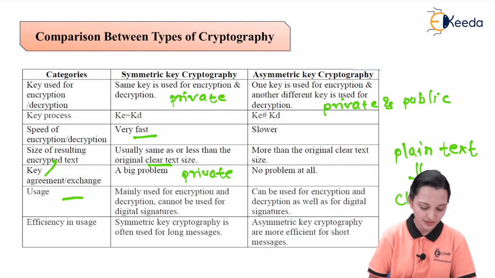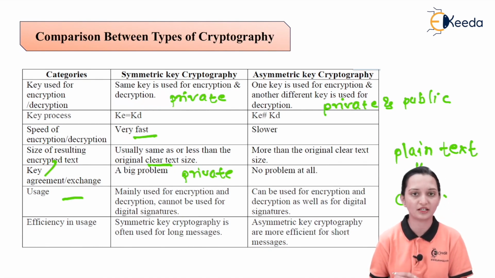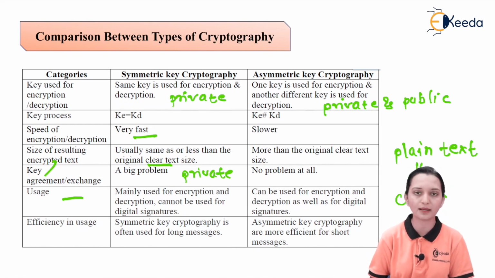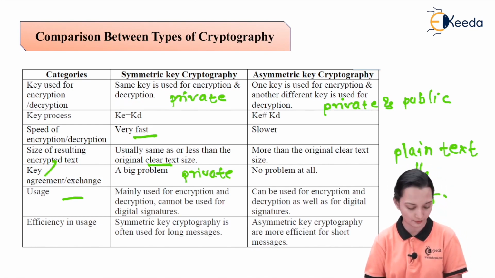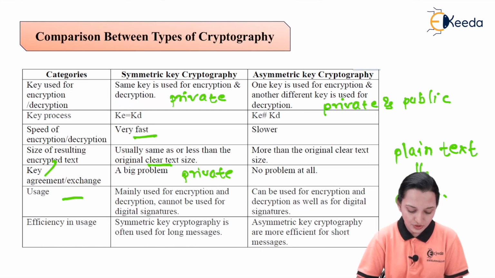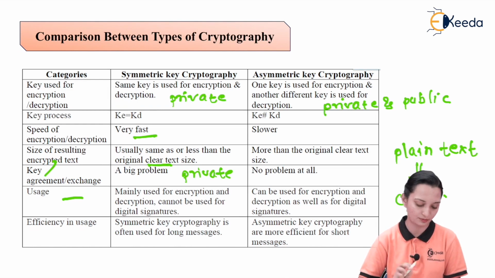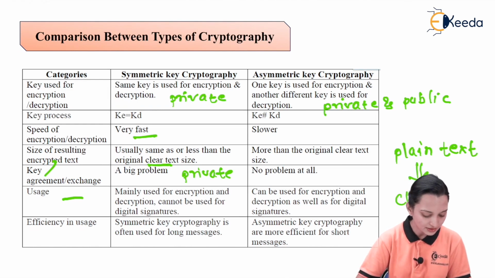So usage, it is mainly used for the encryption and decryption process but cannot be used for the digital signature. This is one of the applications coming from cryptography. And here it can be used for encryption, decryption as well as for the digital signature purpose. So the last one, efficiency in usage.